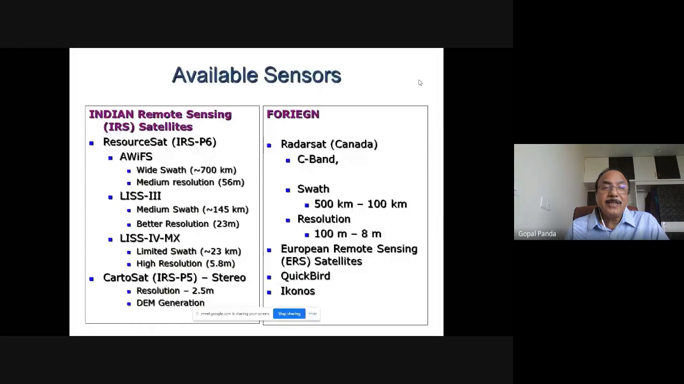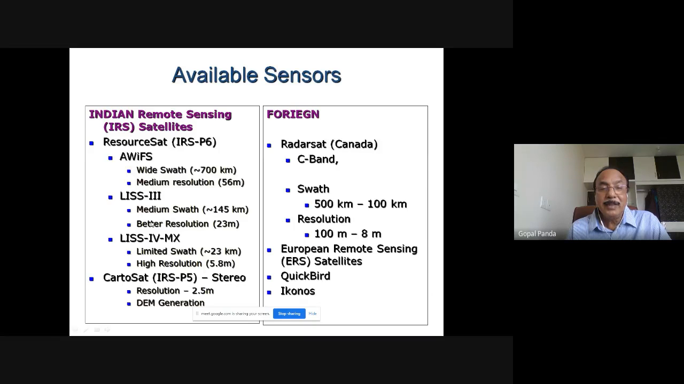At present, the available sensors are in the Indian remote sensing satellites. Most popularly, these are the two satellites whose data are commonly used by people in application areas. IRS-P6 has a sensor AWiFS, Advanced Wide Field Sensor, with a swath of 700 kilometers and medium resolution of 56 meters. It can see large areas at a time, giving a synoptic view.